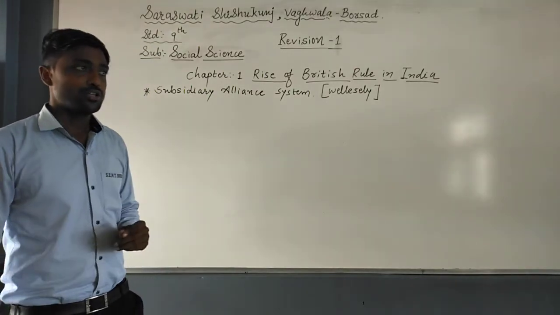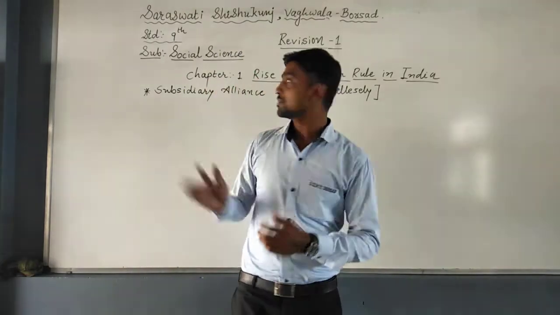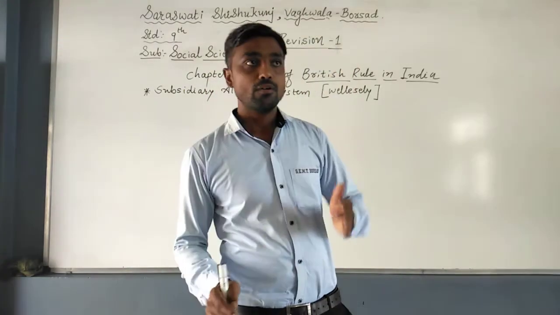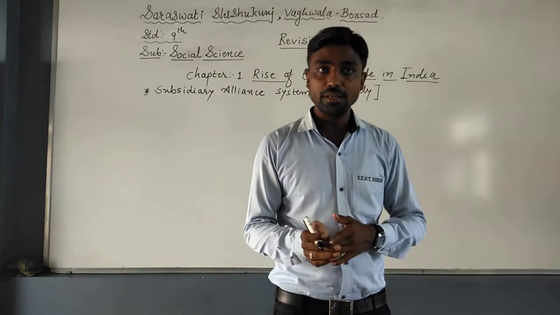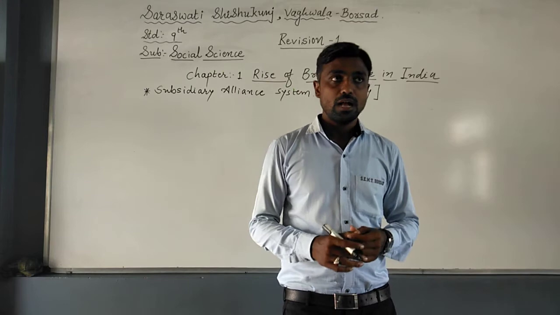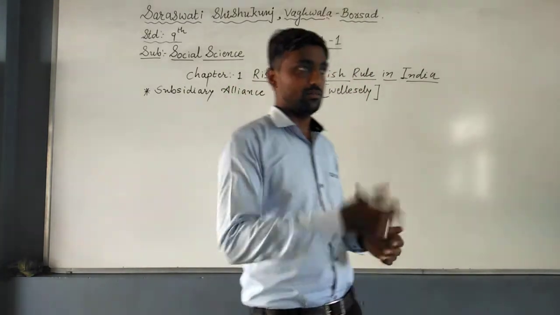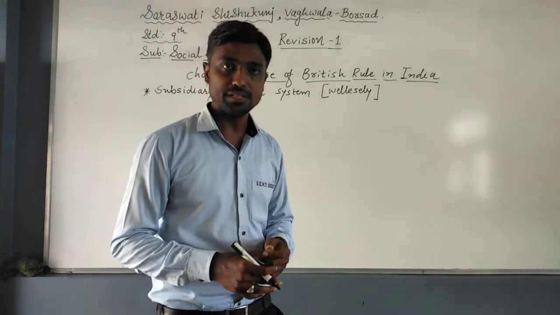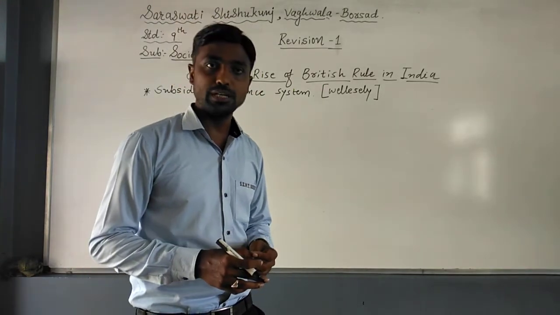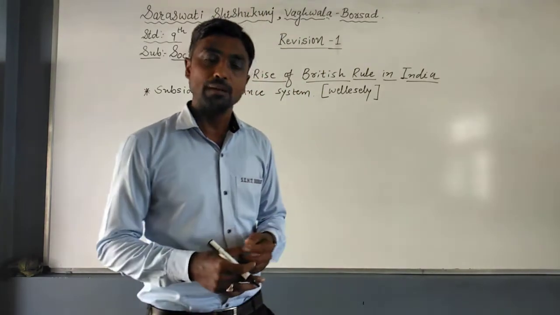The first point is that the state or Nizam who accepts this subsidiary alliance system will get a trained army from the British government. The second point is that in return for getting that army, the state of the Nizam has to give their province as well as the equivalent income to the Britishers.